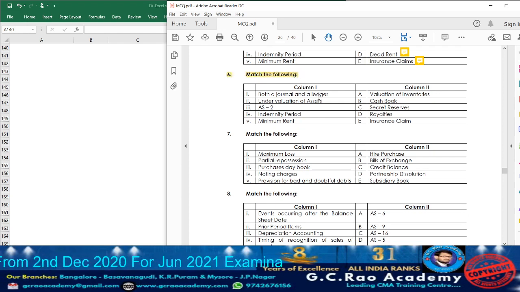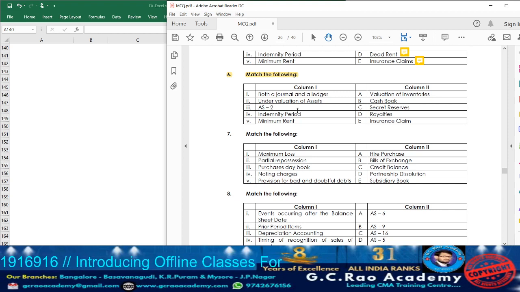Again, first let us go through column 1. Both journal and a ledger. Usually a cash book will be called as what? Both journal and a ledger. Because the cash transactions that happen are directly entered in cash book. So primarily first it will be entered in cash book and again in the form of account. So accordingly we can tell a cash book is both journal and ledger.